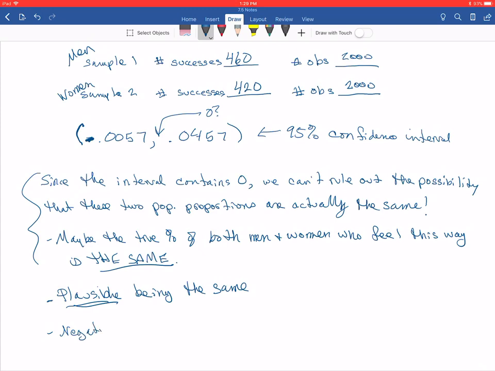Because note, there are also negative values. Negative values for p1 minus p2 imply that p1 is less than p2, so maybe it's fewer men than women.